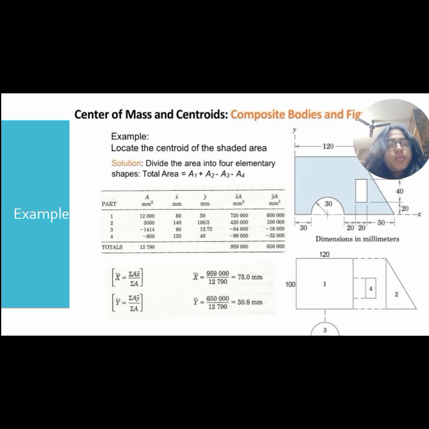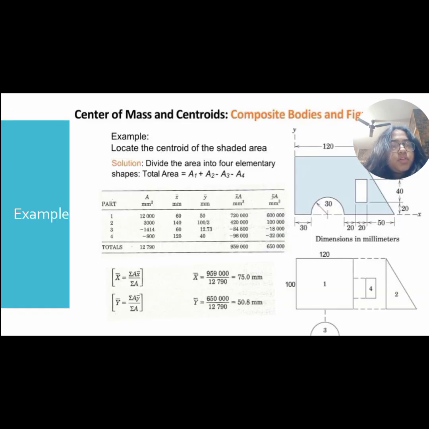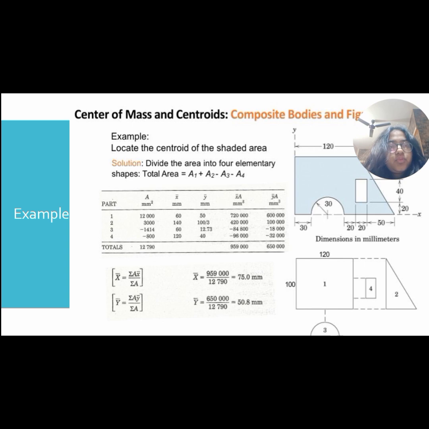Now let us continue with the problem. First we have taken the 120 into 100 rectangle. So what is the formula for rectangle? We have already seen it: b by 2 and h by 2. So y will be d by 2 and x will be b by 2.